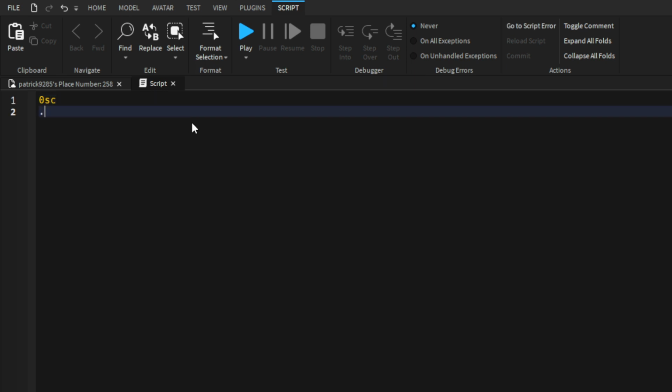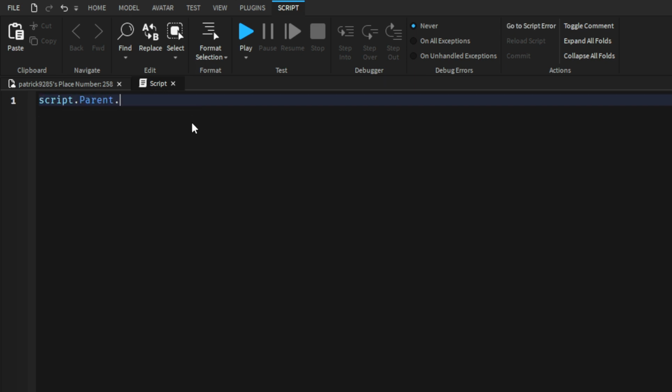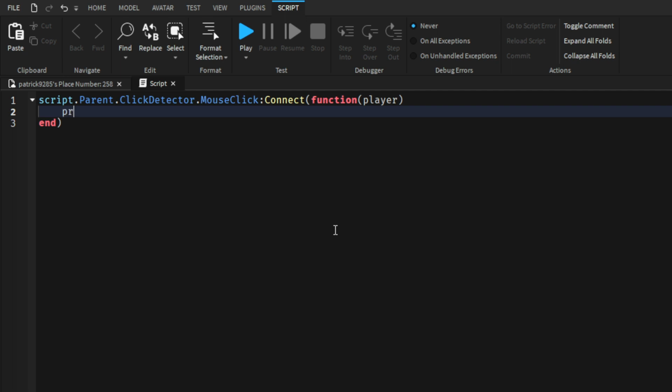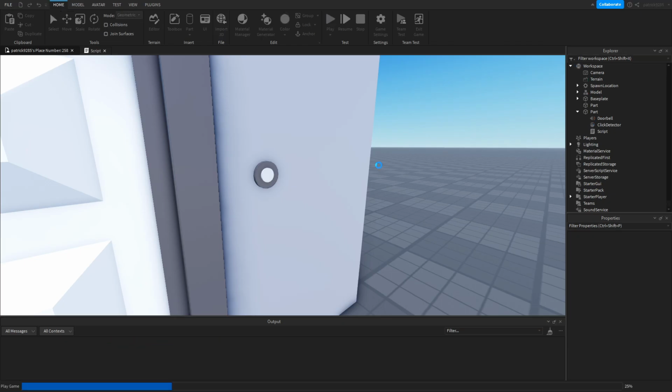So, script.parent.ClickDetector.MouseClick:Connect(function(player)). Then we will do a print. Now let's test this.